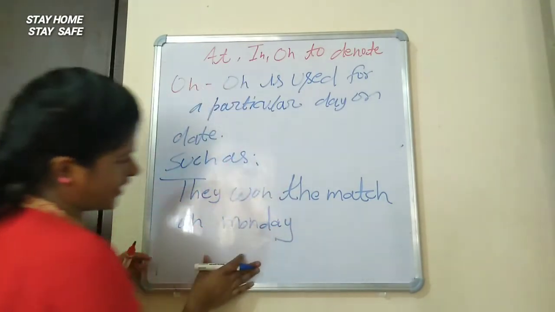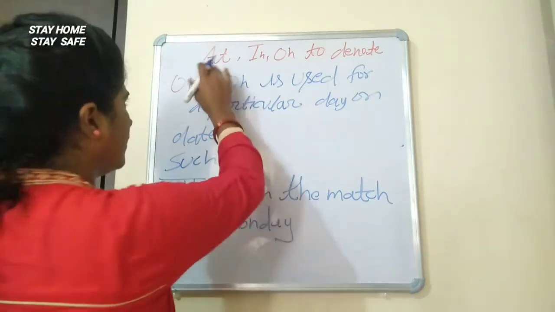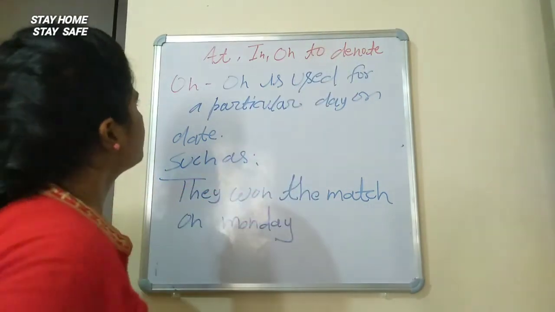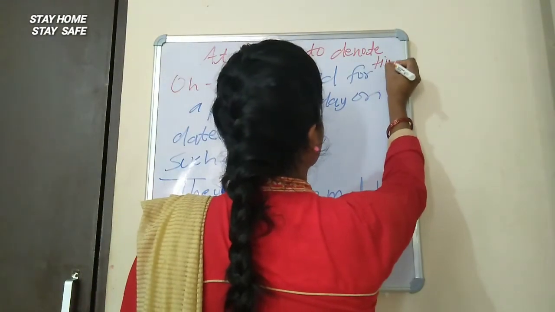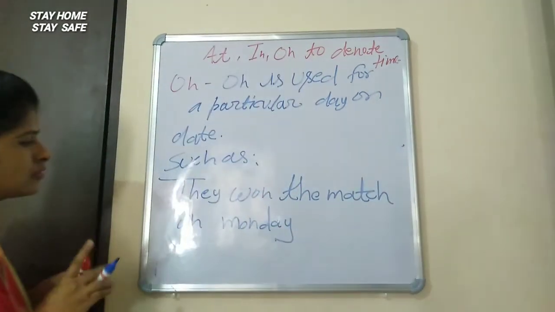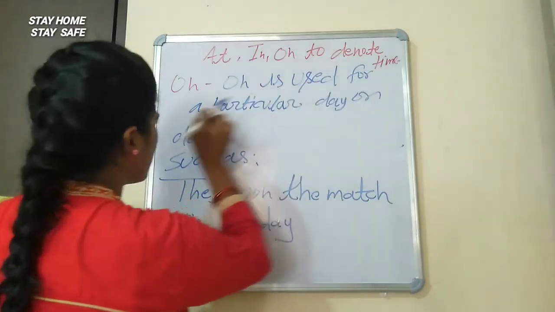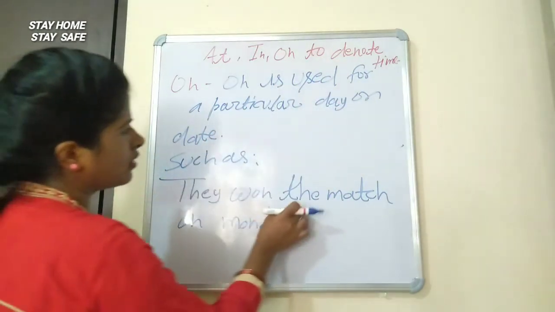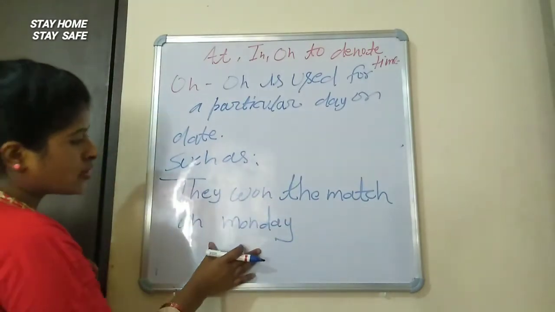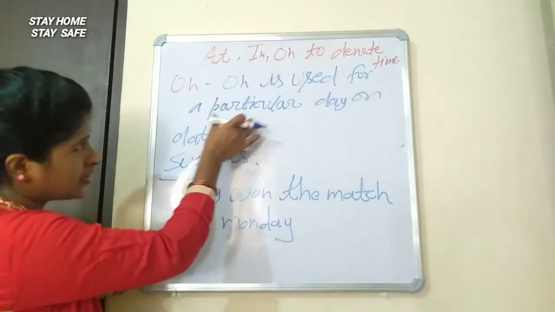So what did we read about on, in, to denote time? Okay, so on is used for a particular day or date, such as they won the match on Monday. So here, a particular day.